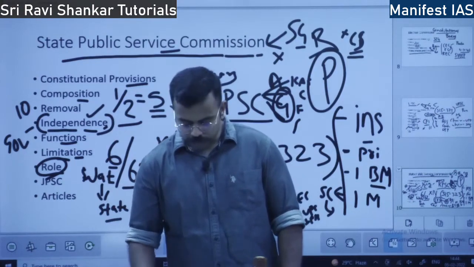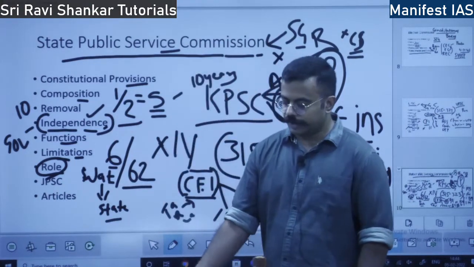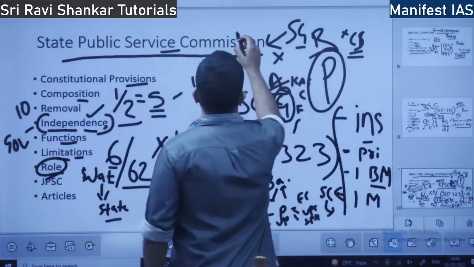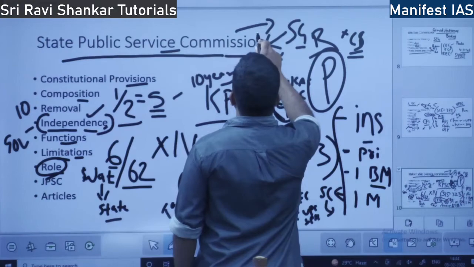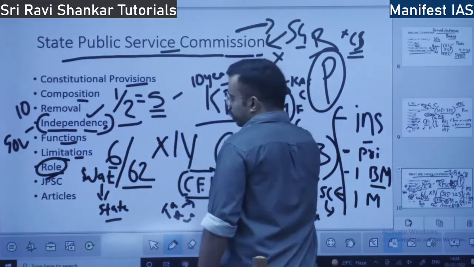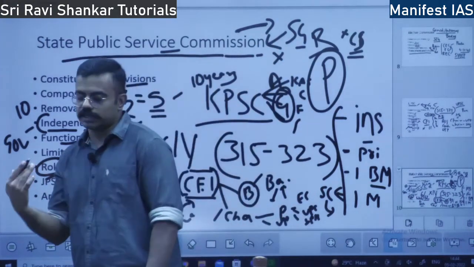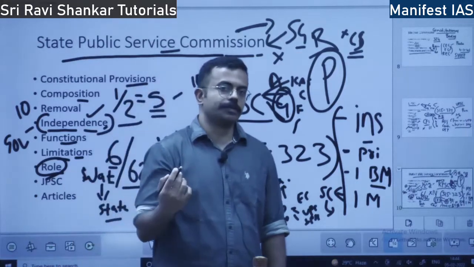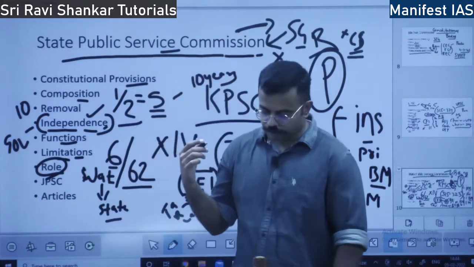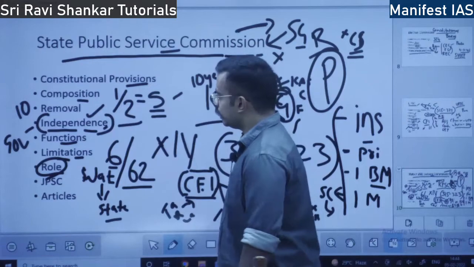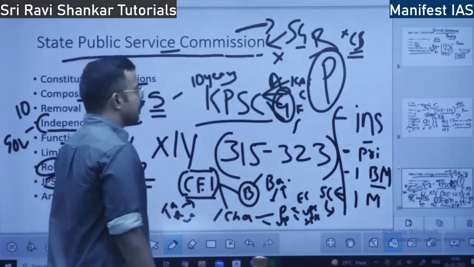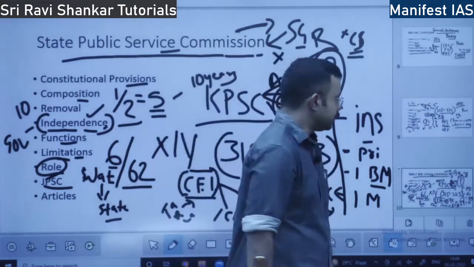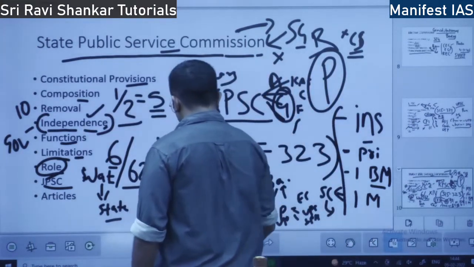So also the role extends to giving recommendations to the government. So when the state government consults, the State Public Service Commission gives recommendation on various things, how the civil servants have to be recruited, how they have to be promoted, in what way they can be transferred and in many other ways. So JPSC, what is JPSC? JPSC is Joint Public Service Commission. Okay.